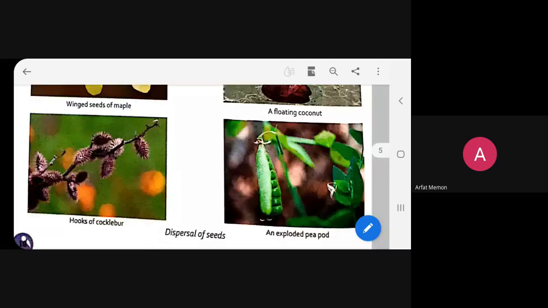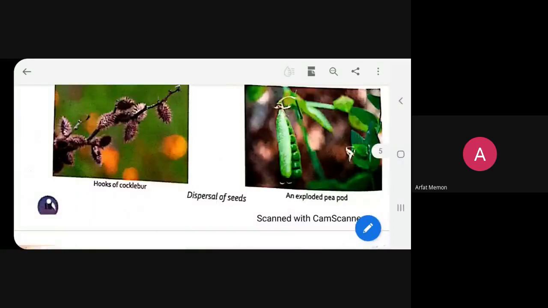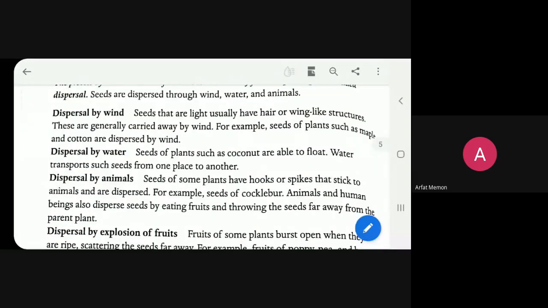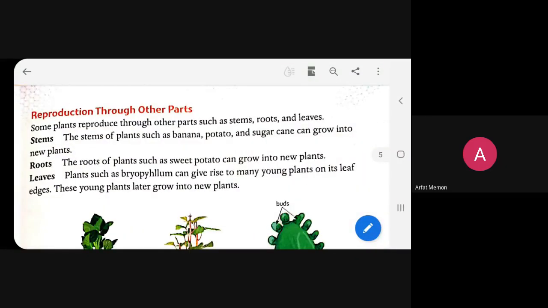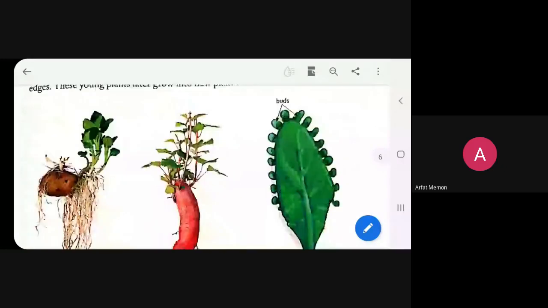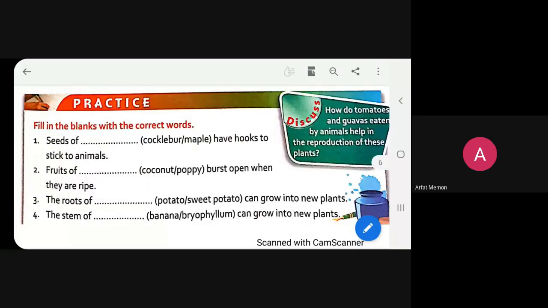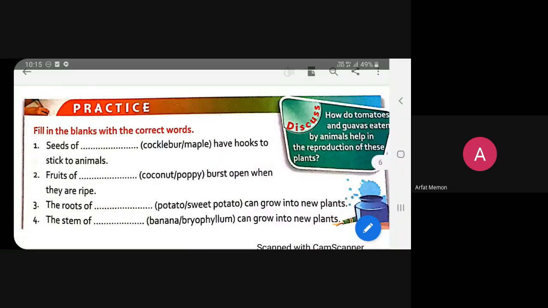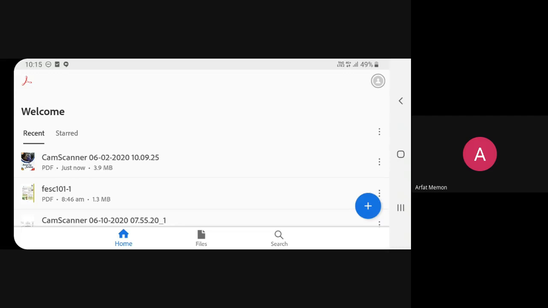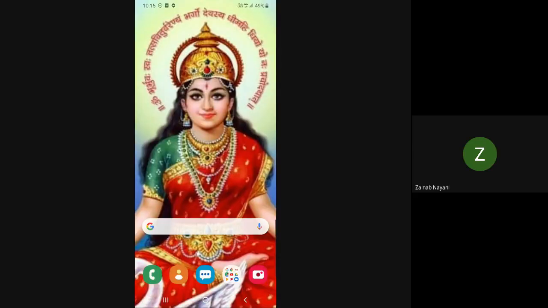Okay, children. So today we have learned two important things. One is dispersal, and then different methods of dispersal. Not only that, but today we have also learned how plants reproduce through their other parts: through their stem, through their roots, and through their leaves. Right? And we have solved these FBs also. Correct, beta? For all these FBs, you have to write them one time in your rough book. That is today's homework. Okay, ma'am.